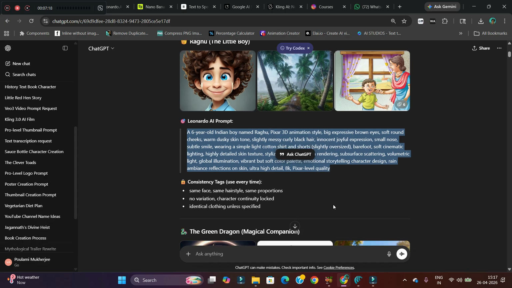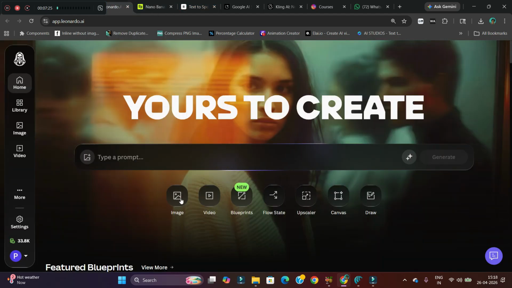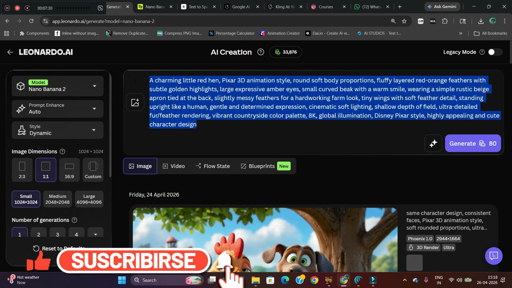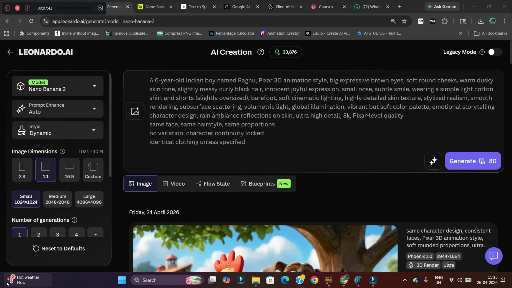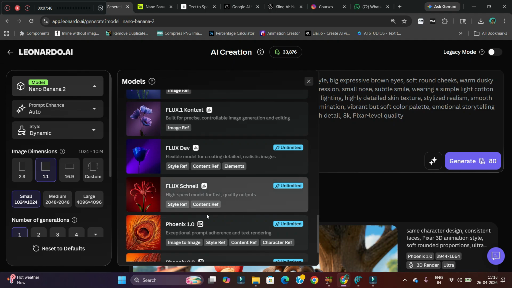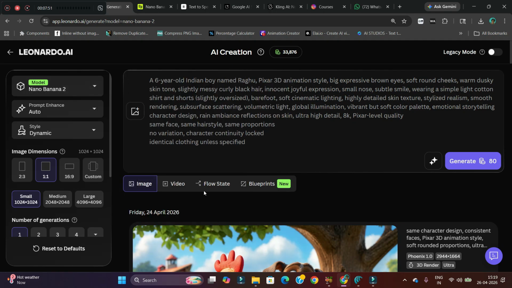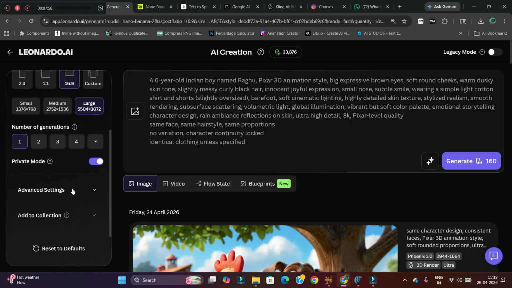and the consistency tag. Okay, first copy the prompt and go to the next software, Leonardo AI. Here go to the image section. Here paste the prompt. Don't forget to provide the extra parts for consistency. Here you can choose Nano Banana 2, or you may choose Phoenix 1.0. Here 16:9 large. The style should be 3D render. One image. No advanced settings required.